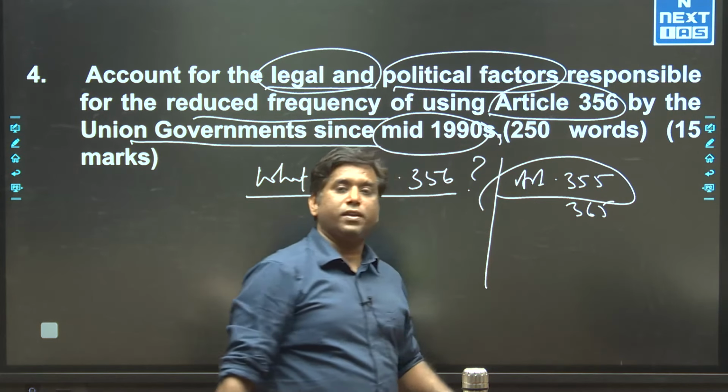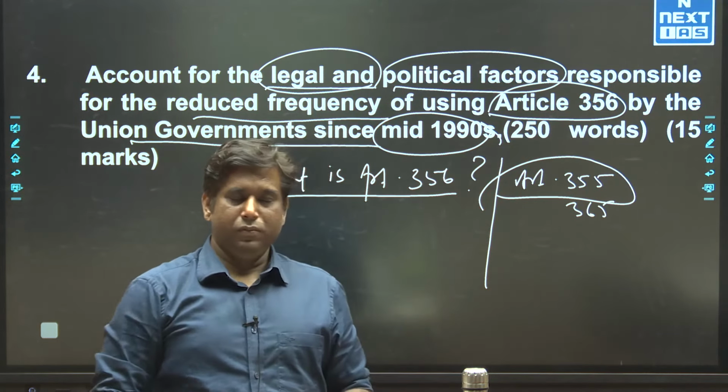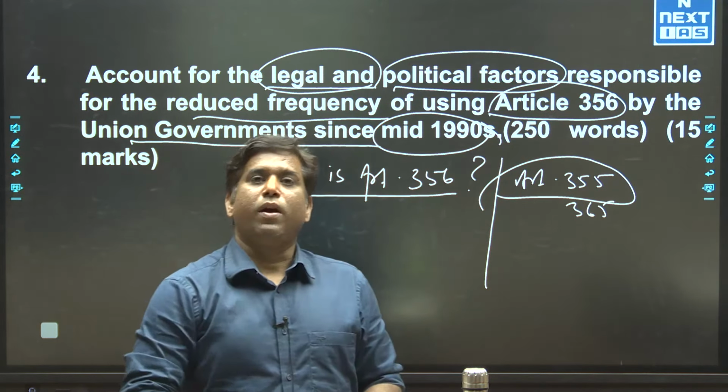Article 355 provides responsibility to the union government to ensure that every state is run according to the constitution. Article 356 says that if there is a breakdown of the constitutional machinery, if states are not run as per the constitution, then 356 can be imposed.